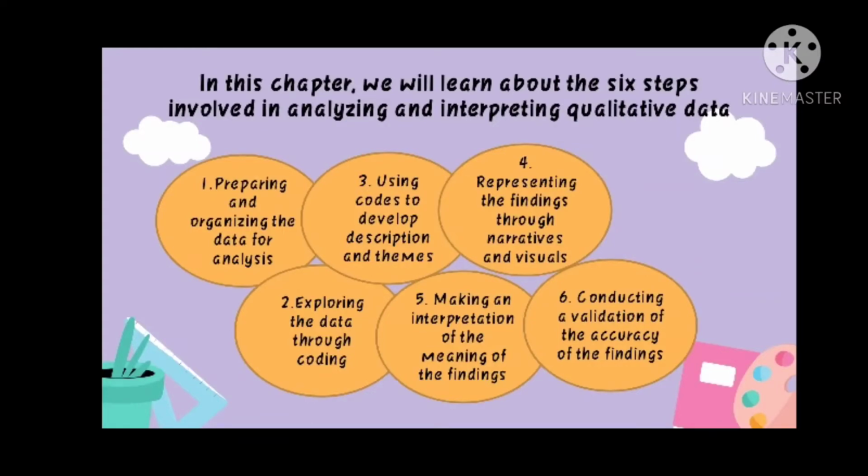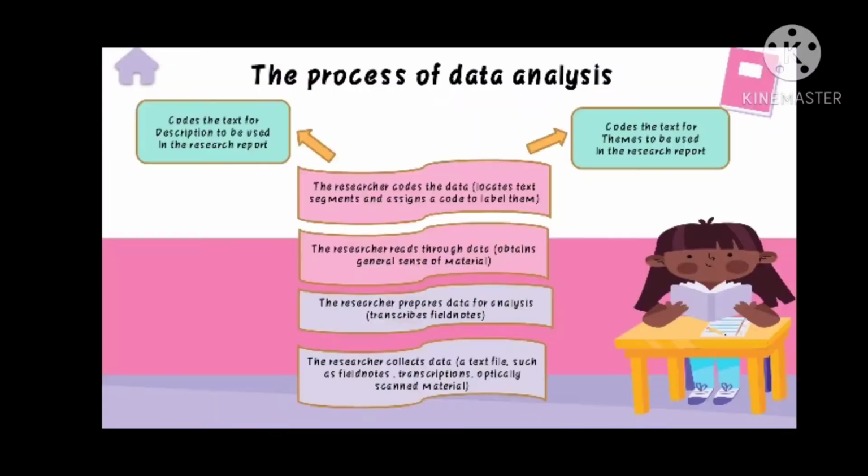The first is preparing and organizing the data for analysis. The second is exploring the data through coding. The third, using codes to develop descriptions and themes. The fourth, representing the findings, narratives, and visuals. The fifth, making an interpretation of the meaning of the findings. And the last is conducting a validation of the accuracy of the findings.